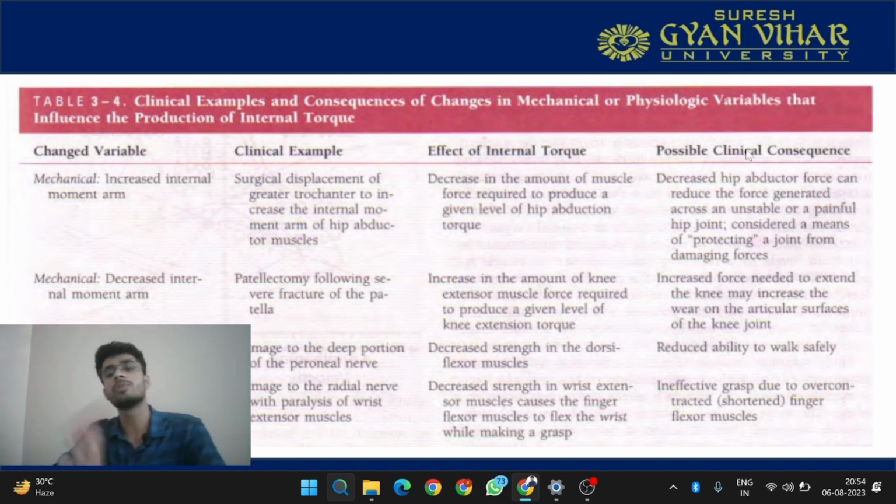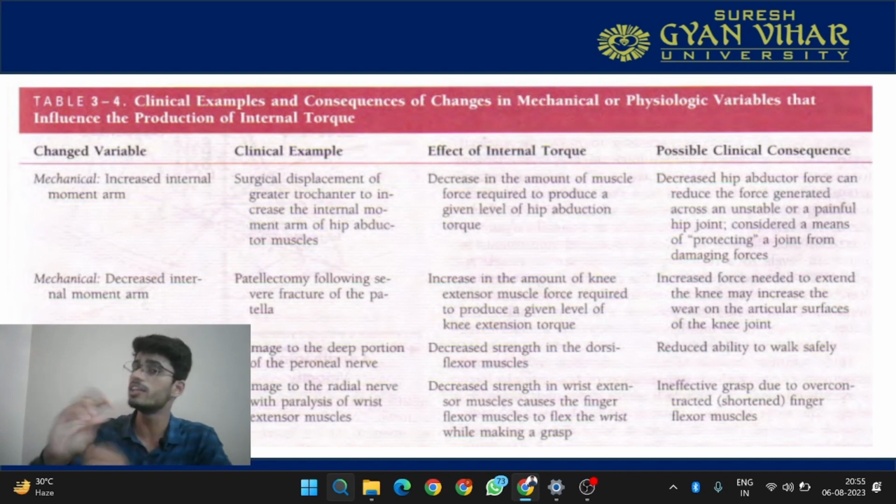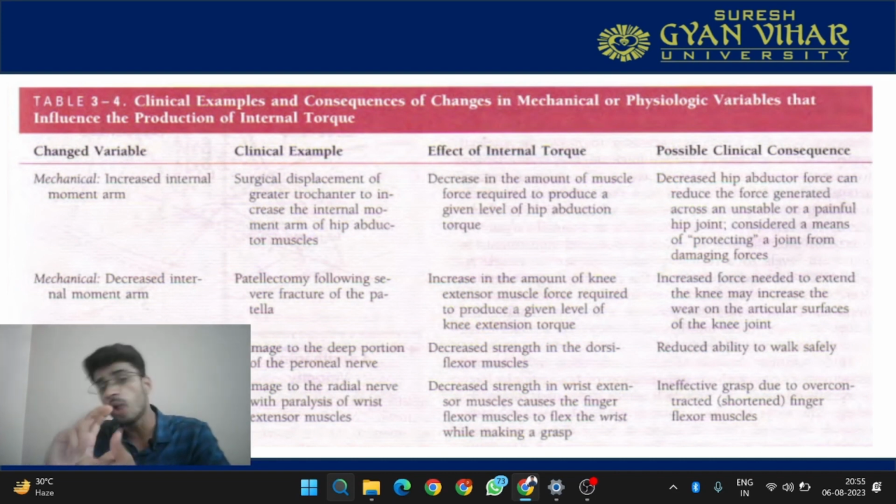And what can be the possible clinical consequence of it? The decreased hip abductor force can reduce the force generated across an unstable or painful hip joint. It is considered a means of protecting a joint from damaging forces, because when hip abductor force decreases, the compressive forces at the joint will decrease, since the hip abductor is not acting aggressively. This results in decreasing the inflammatory processes and protecting the joint from damaging forces. So this is how we can understand the mechanical and physiological variables that we can change in order to alter the internal torque.